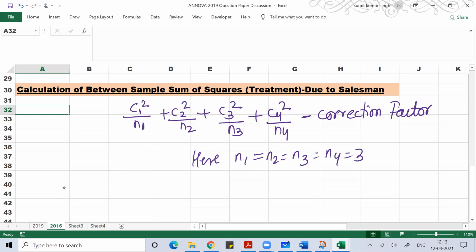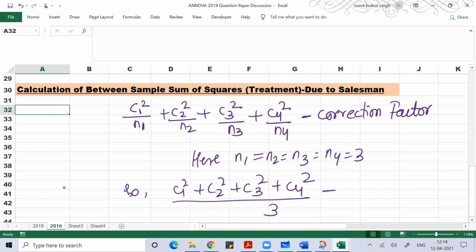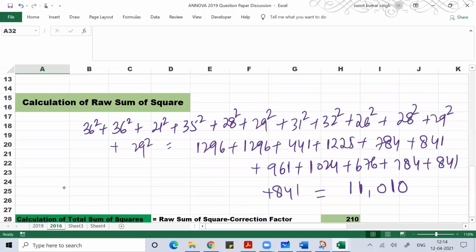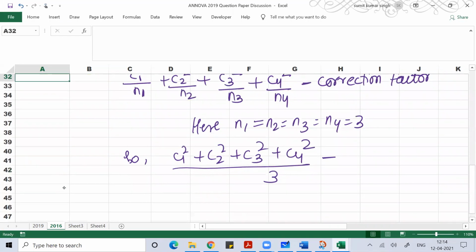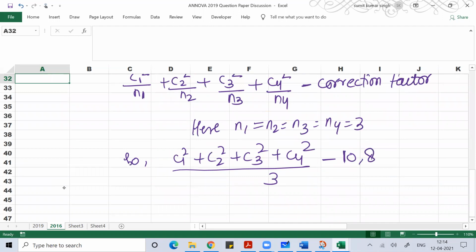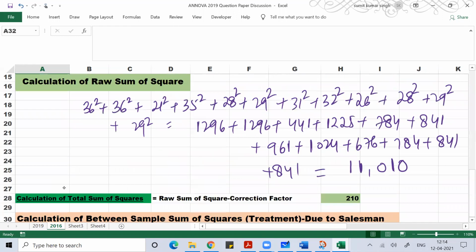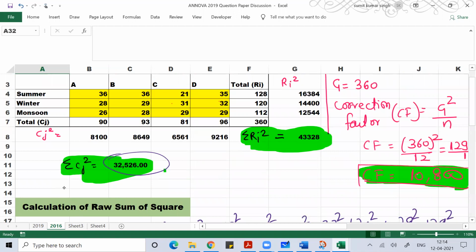Column wise, how many data is there? 3 data. Row wise, how many data are there? 4 data. So you can write this as C1 square plus C2 square plus C3 square plus C4 square by 3 minus correction factor. How much is your correction factor? Correction factor is 10,800. So what is C1 square plus C2 square plus C3 square plus C4 square?